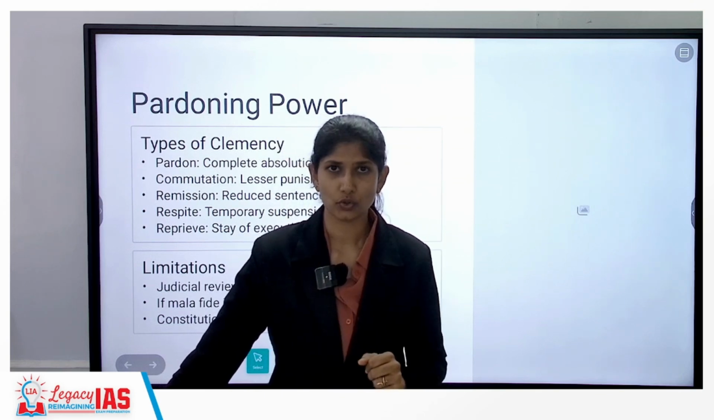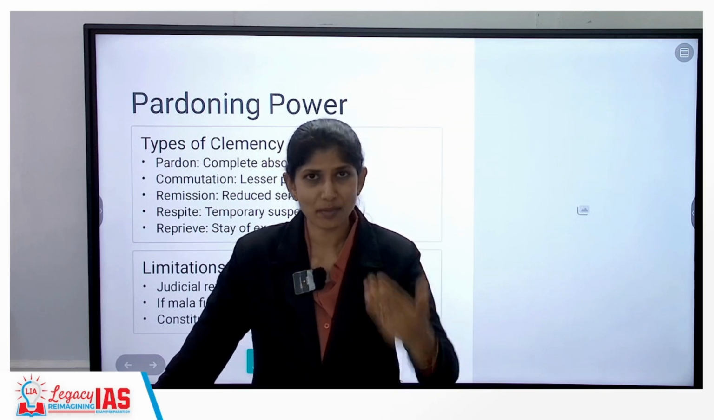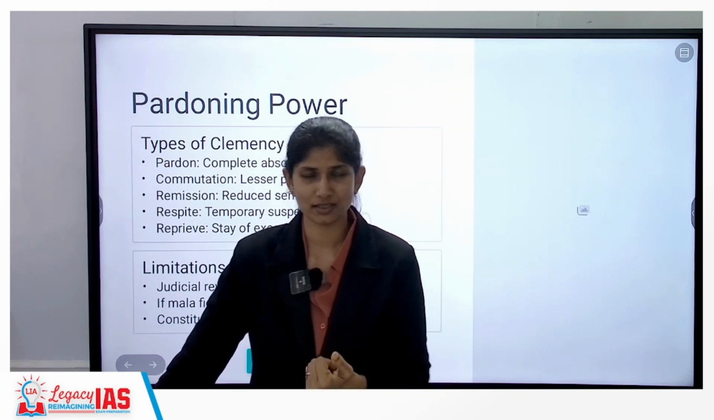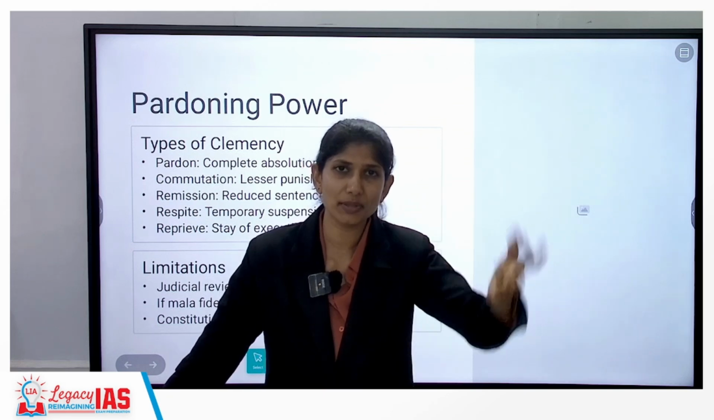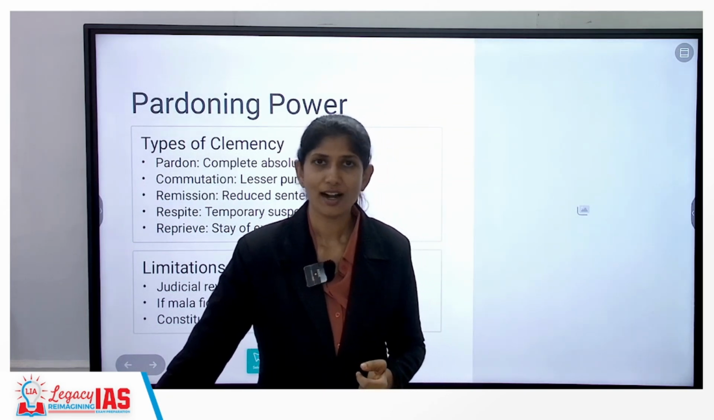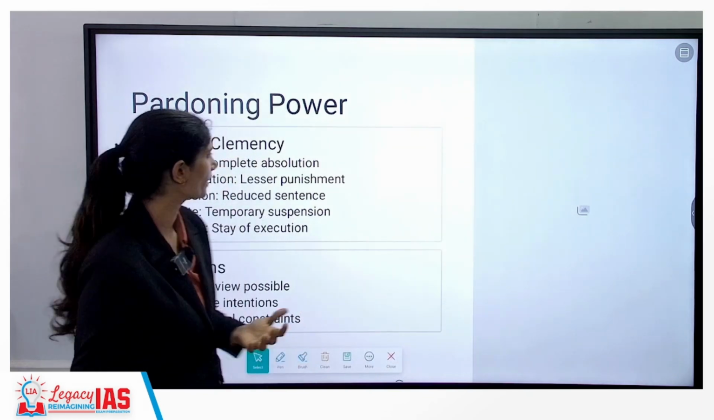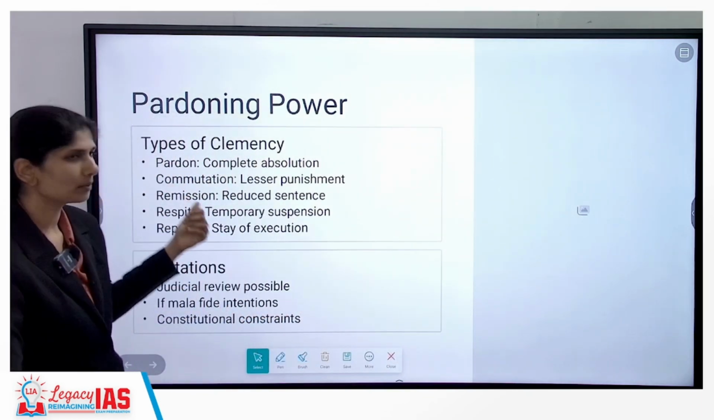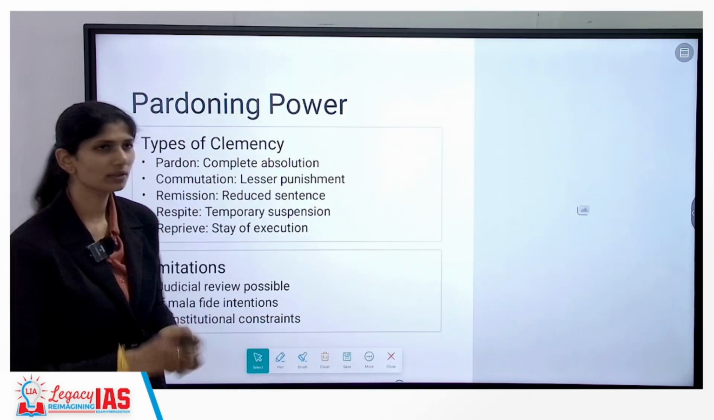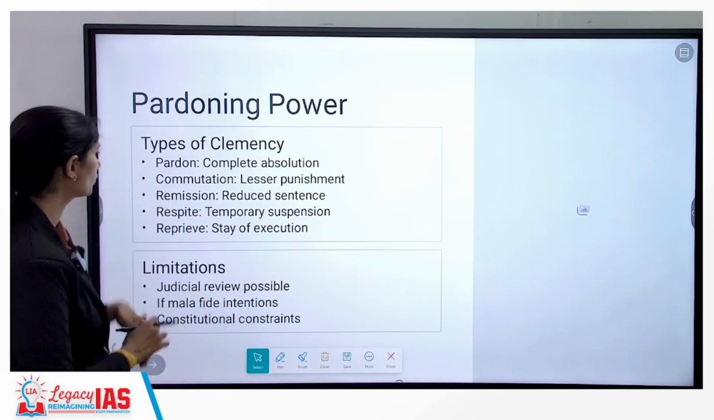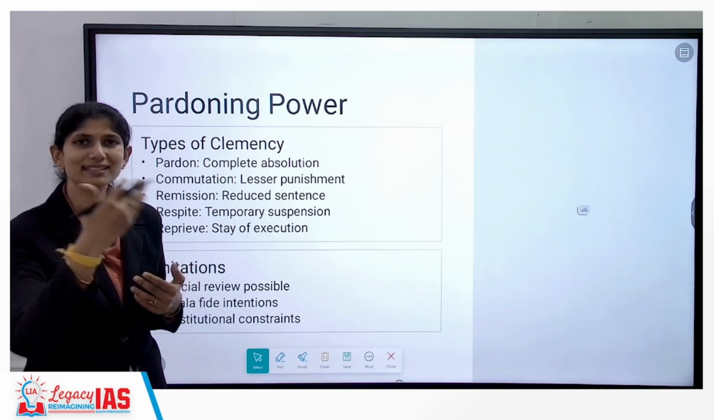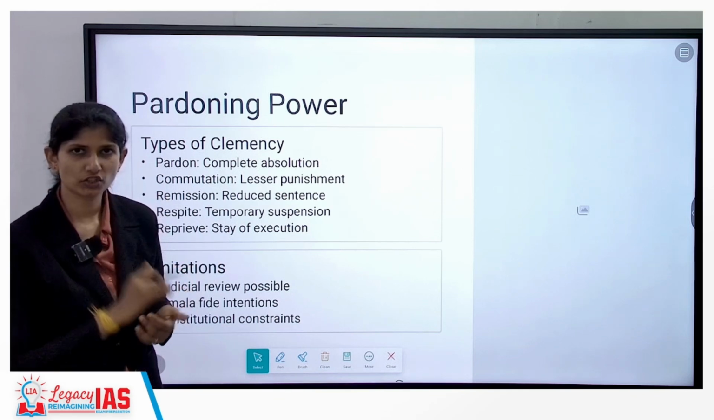In doing that, no one can claim it as a matter of right, the presidential pardons. It is in no way to be considered an appellate mechanism. Understanding? What are the types of pardons we have? Pardon means complete absolution. You are removed of all the punishments. Commutation means you are awarded a lesser punishment than the original one.